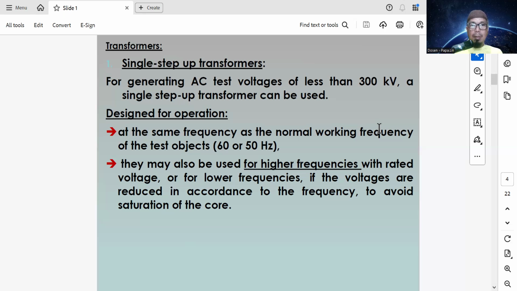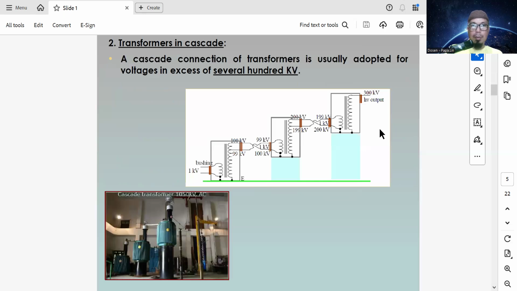So we can use a frequency higher than the system frequency or working frequency, or below the working frequency, depending on the need.